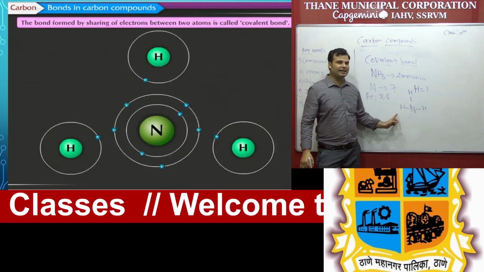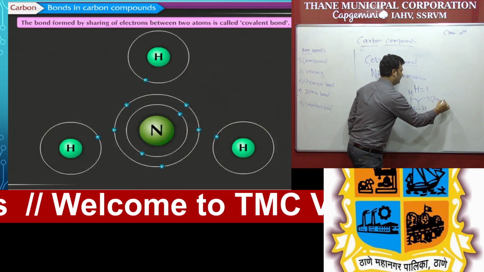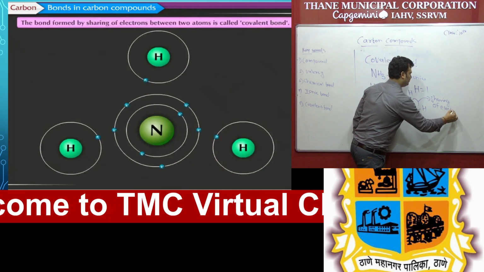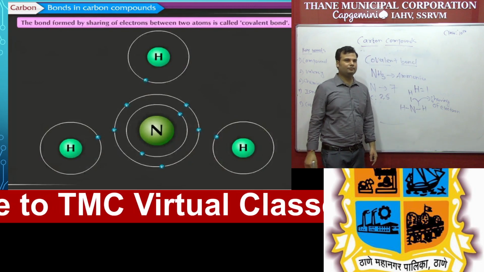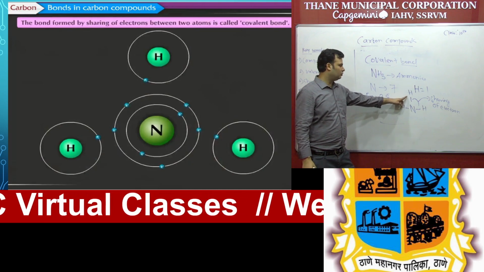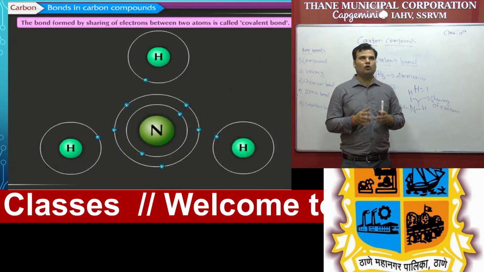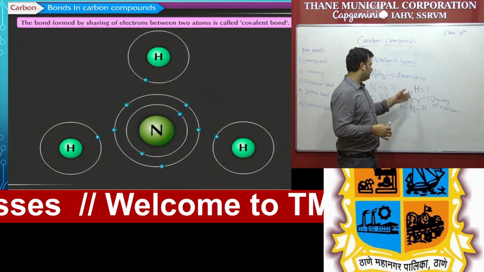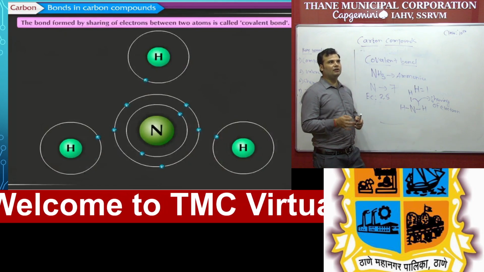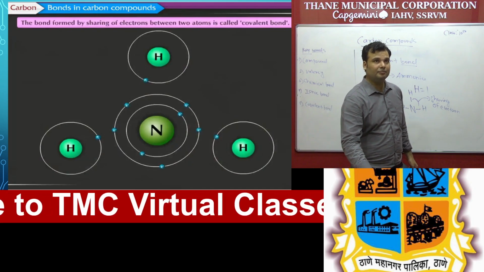So now you can see there is a sharing of electrons. There is always a sharing of electrons. That's why this type of bond is known as a covalent bond. In this part, hydrogen will share one electron with nitrogen. So one single bond, single bond, single bond. This type of bonding is known as a covalent bond. And there is a single sharing of electrons. That's why it's called a single covalent bond. We'll study this in detail. Some other examples also.